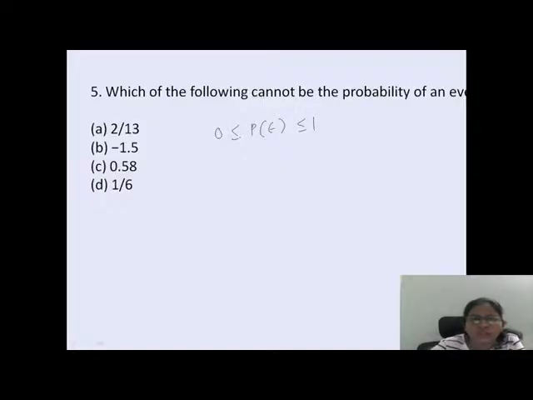So the probability of an event will never be a negative value. It must be in between 0 to 1 only. The values will be in between 0 to 1 only. So this negative value, it doesn't happen.